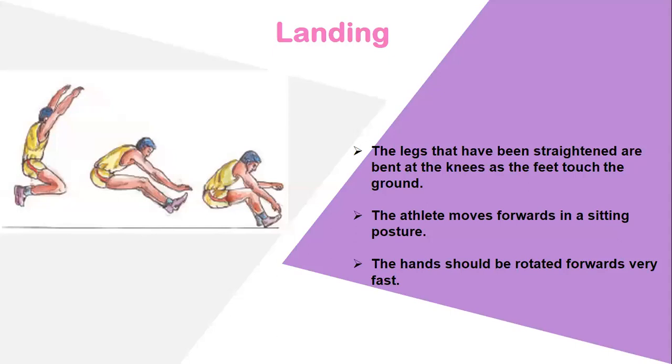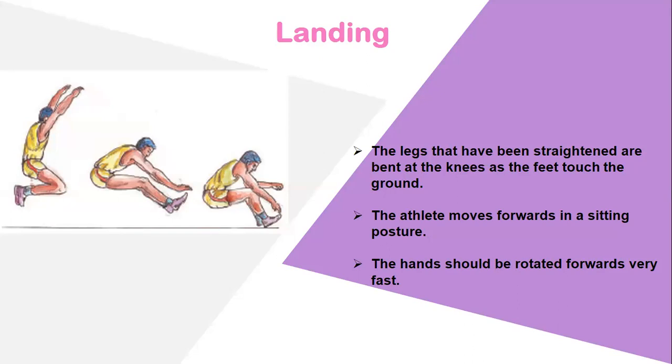In that measurement, how are we facing that? Right? The athlete moves forwards in a sitting posture. And last they are telling the hand should be rotated forwards very fast. Then only we can reach our landmark in that pitch. Right? That is also very important when we are having a triple jump.